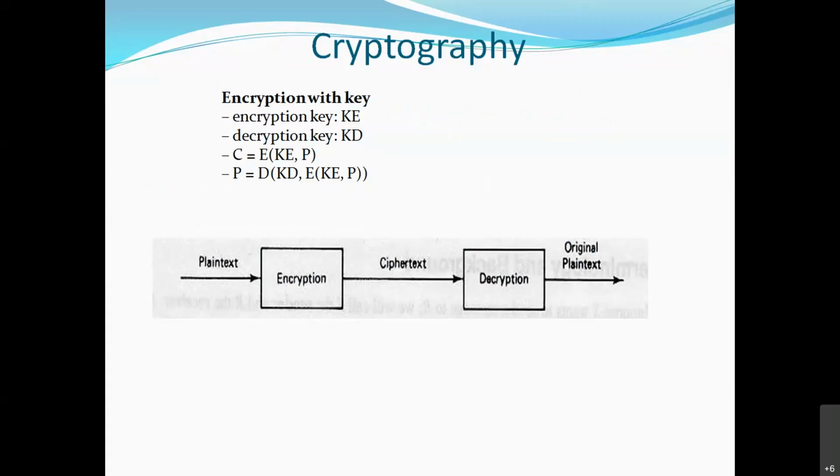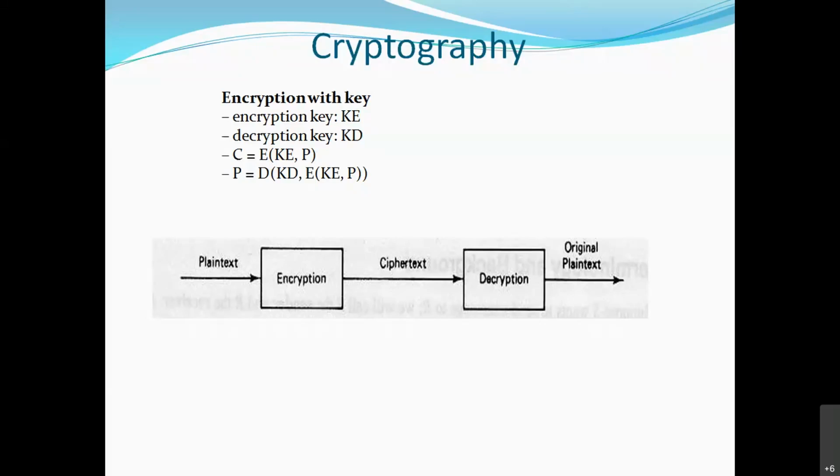Now, how do we get ciphertext? For ciphertext, we use the key and plain text. So, see the third statement: C is equal to E in brackets KE comma P. What is P? Plain text. This encryption key is fixed.